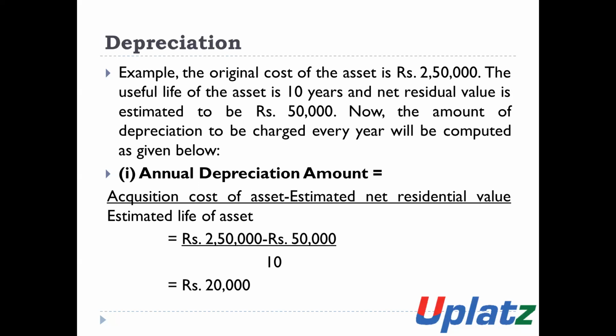The amount of depreciation to be charged every year will be computed as follows: cost of the asset minus residual value divided by number of years. So 2,50,000 less 50,000 divided by the estimated life of 10 years. So the amount of depreciation per year will be 20,000 rupees.